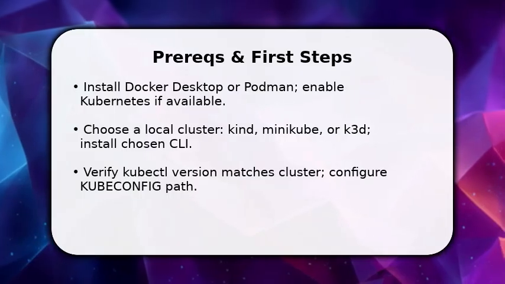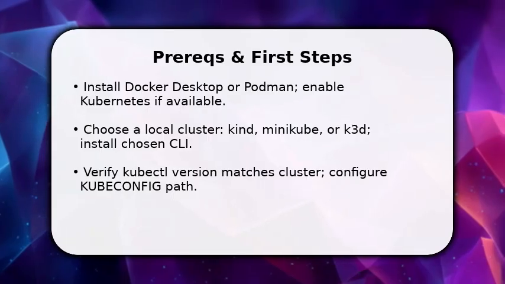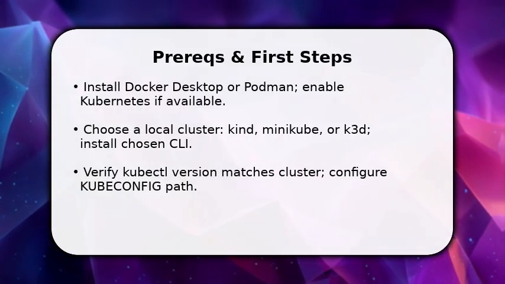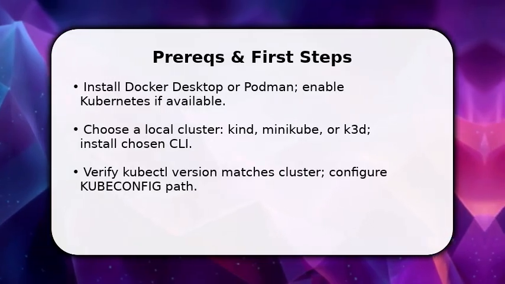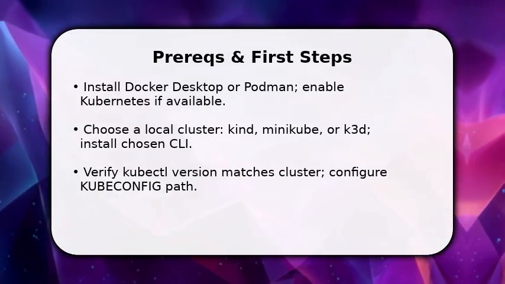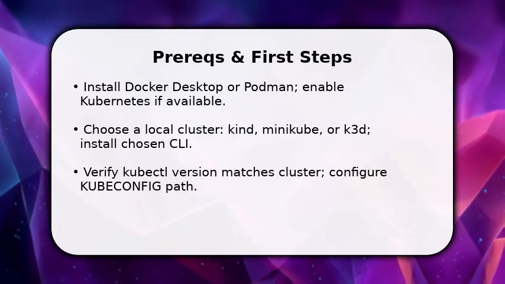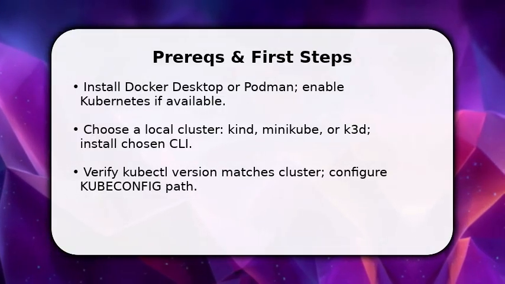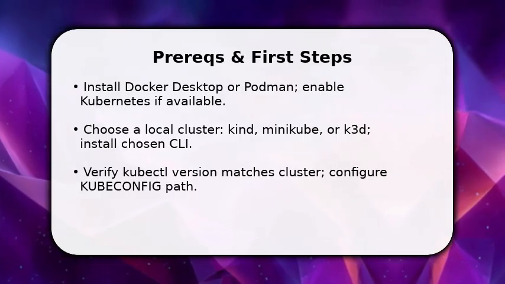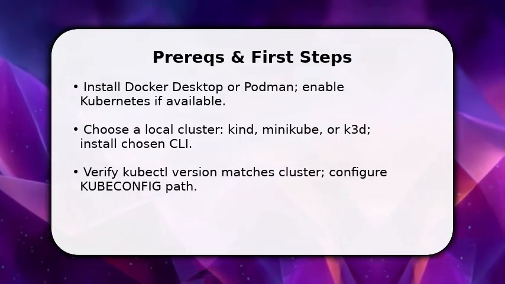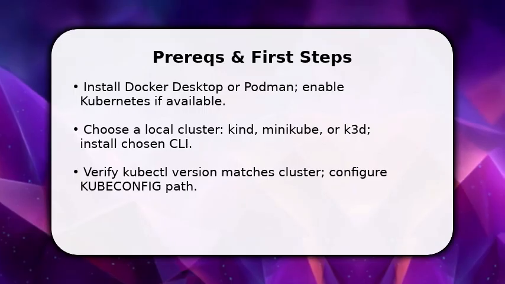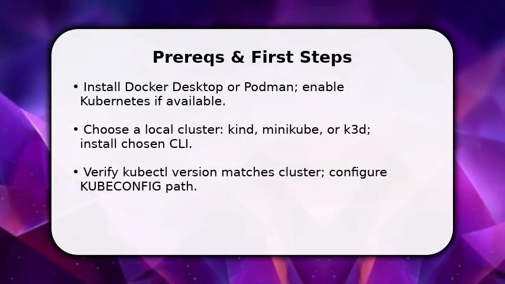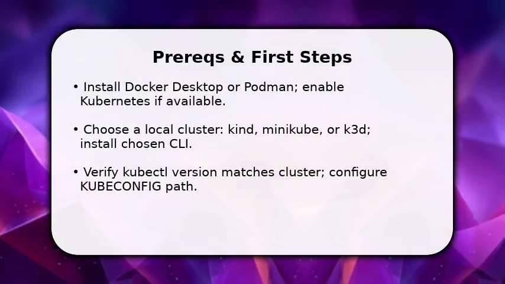You will begin by preparing a container runtime and a cluster tool. Install Docker Desktop or Podman, then pick Kind, Minikube, or K3D and install its CLI. Once done, install Kubectl and make sure its client version is compatible with your planned cluster. Set the kubeconfig environment variable or confirm default ~/.kube/config. These steps establish the control plane and your local client. Follow them now so you can create the cluster in the next slide.